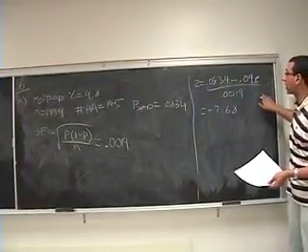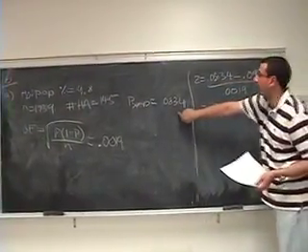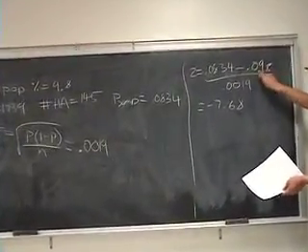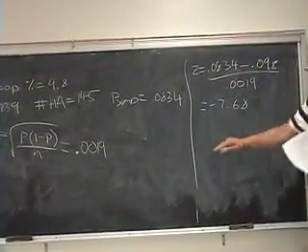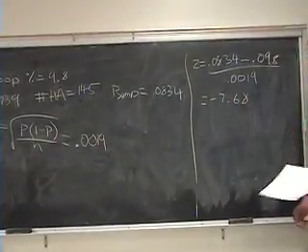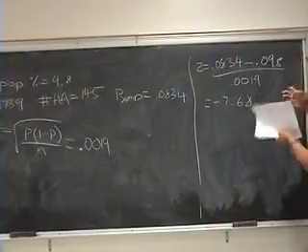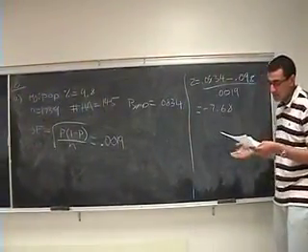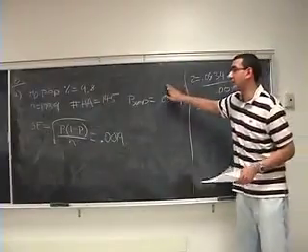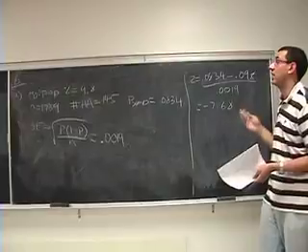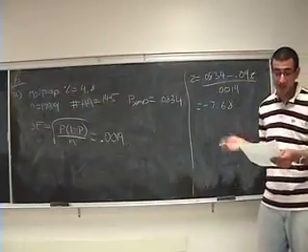Then you find your z-score. Your z is your p-sample minus what the person thinks the mean really is, 0.098, over your standard error. And you get negative 7.68 as your z-score. Not going to waste my time looking that up in a z-table. We know that that's essentially got a 0% chance of occurring. So we're going to reject the null hypothesis, and we're going to say that the population doesn't really have a 9.8% heart attack rate.